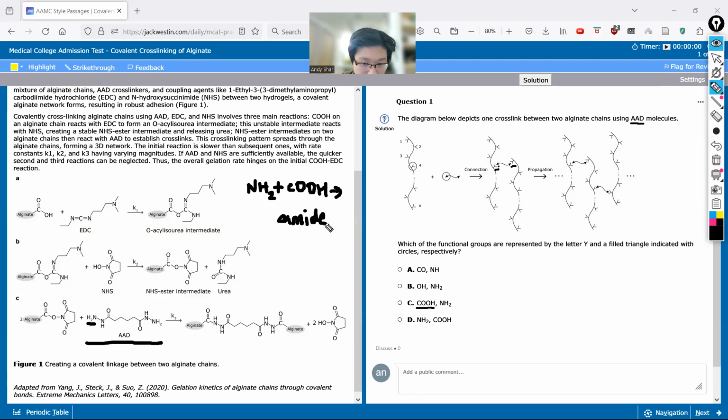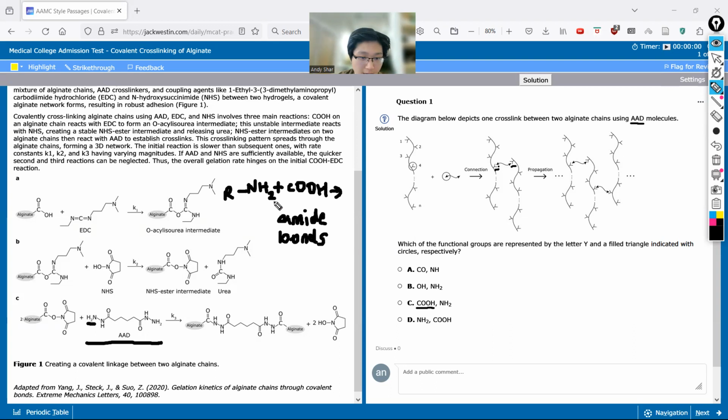This is what you use to build proteins and peptides. Another term for it is a condensation reaction, where an amine and a COOH come together. Actually, I can make this more clear.